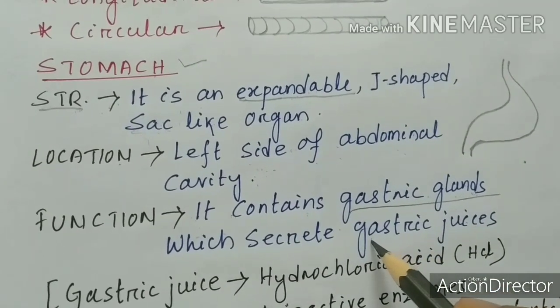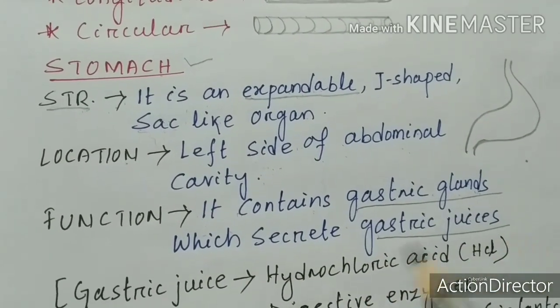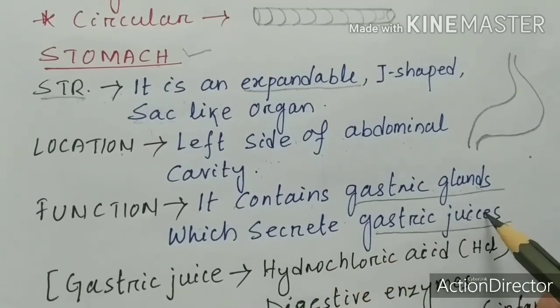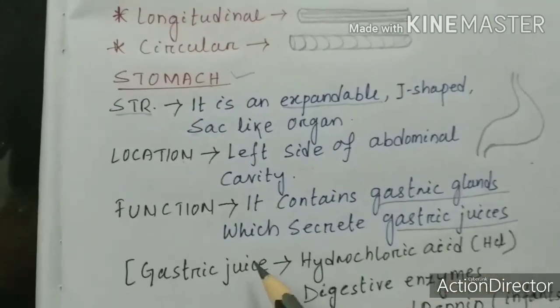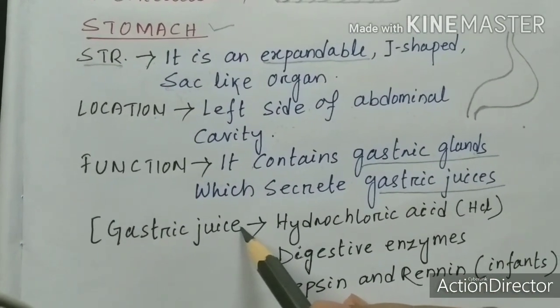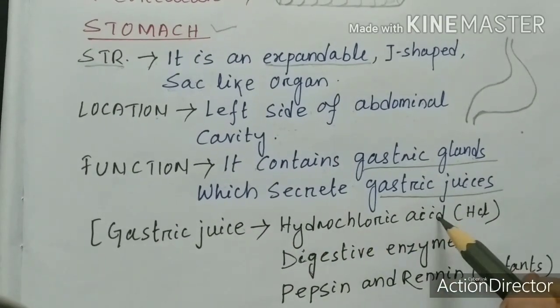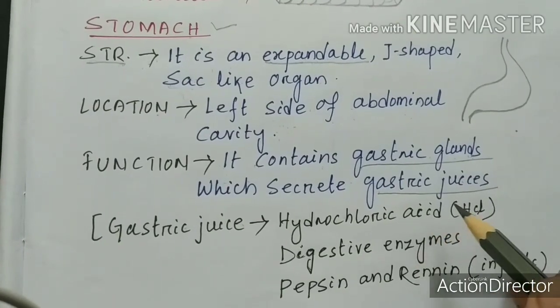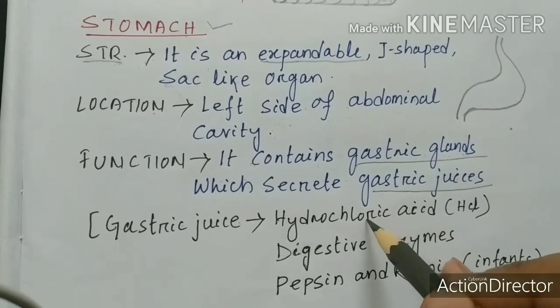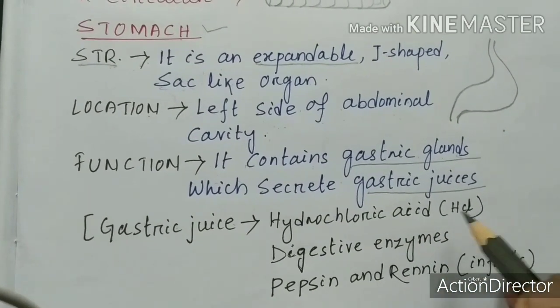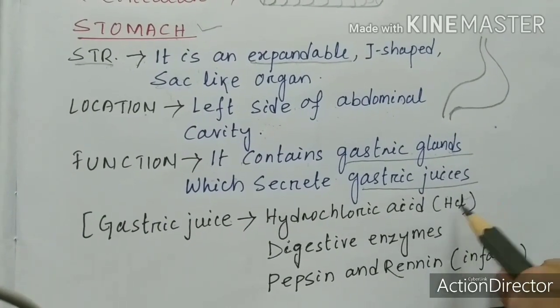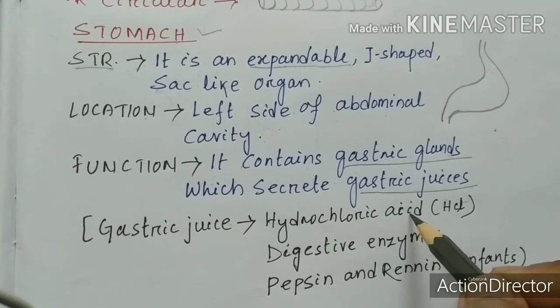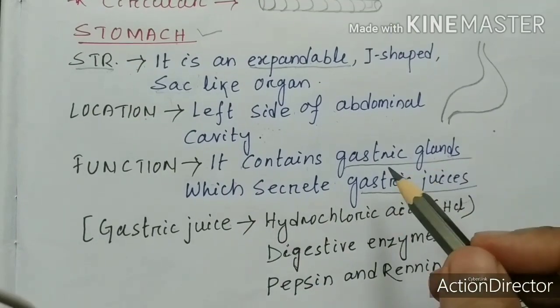What is secreted from the gastric gland? Gastric juices. What are the contents of gastric juice? We can say gastric juice is a combination containing hydrochloric acid, HCl. We have already discussed hydrochloric acid in chemistry. What is the formula of hydrochloric acid? HCl. This is hydrogen and this is chlorine. So hydrochloric acid is the main content of gastric juice.